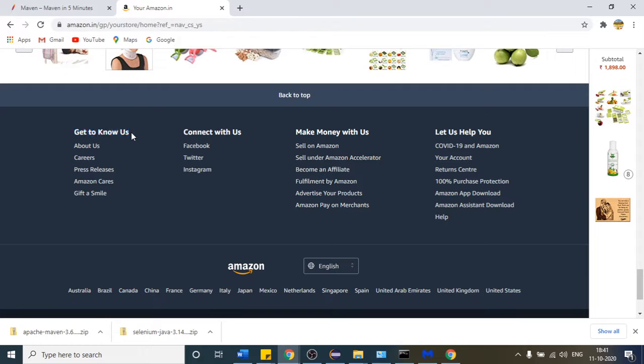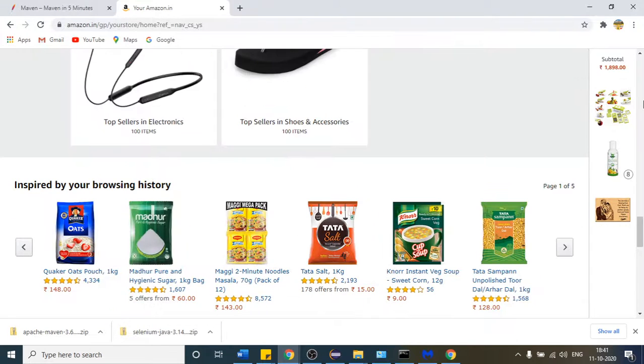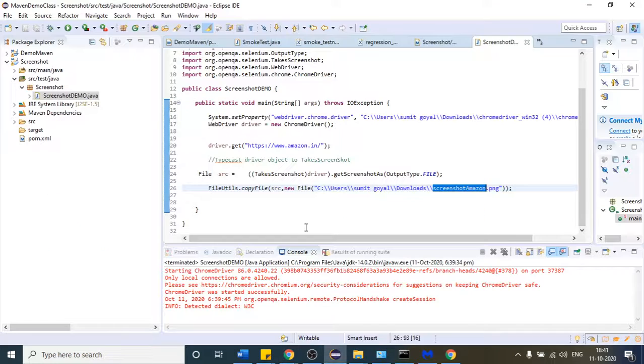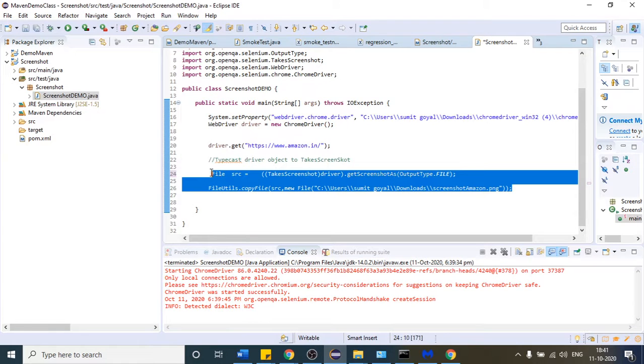If you get this text, it will be fine, which means your website is working correctly. But if you do not find this text and your test case fails in this page, then you have to take the screenshot, right? Here I am just telling you how to take the screenshot. When we work with the framework topic at the end, we will again use this same code, but we will only take the screenshot when our test case fails, right? There is no point of taking the screenshot if our test case is passing. So as of now I am not discussing that thing.